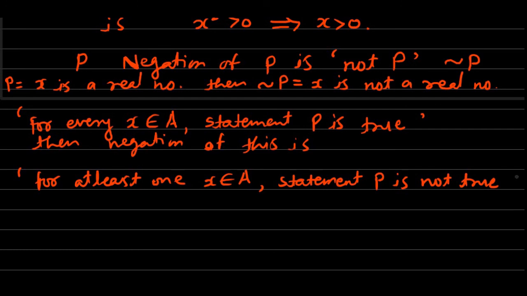Statement P is not true means it is false, or we can say that it does not hold. Okay, so this is the negation of the above statement.